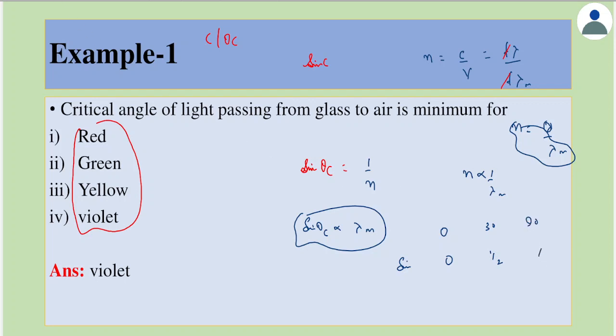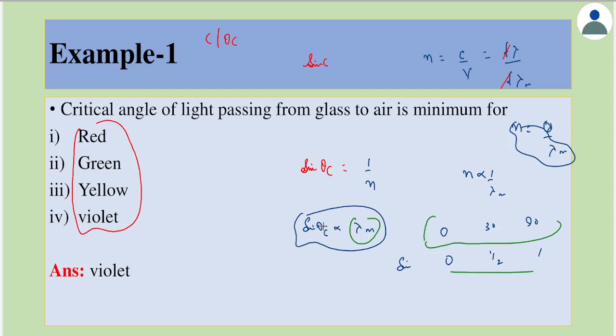When theta increases from 0 to 90 degrees, sine also increases. So if lambda is less, the critical angle will be less.